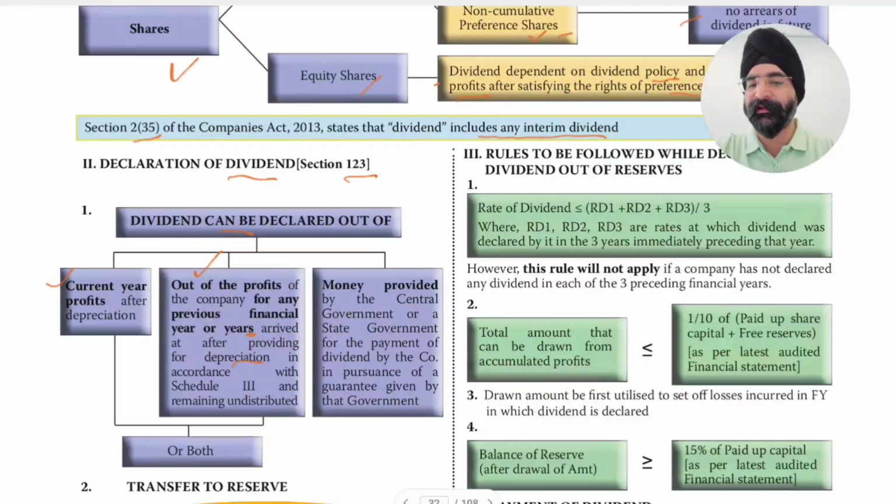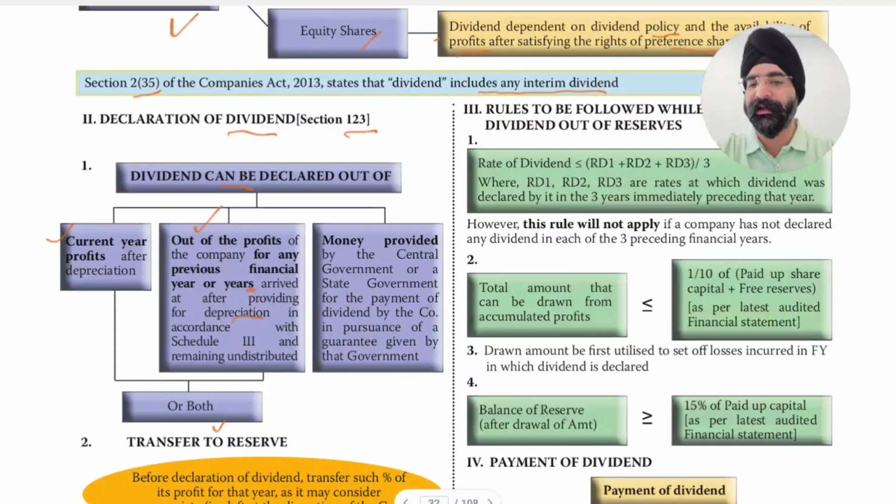Or both. So it can be current year's profits, previous years' profits, or both, after providing for depreciation.